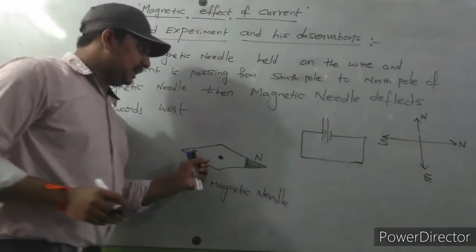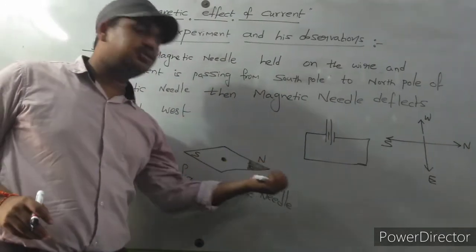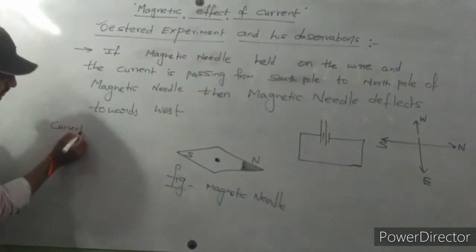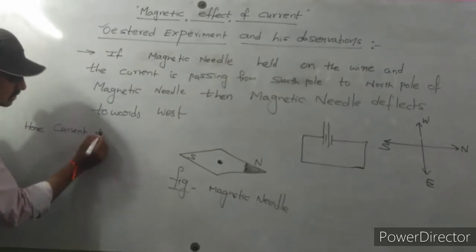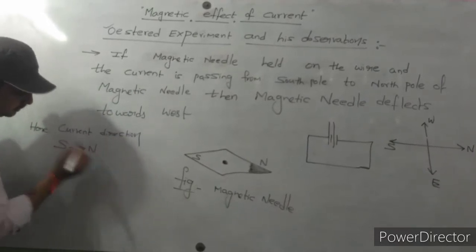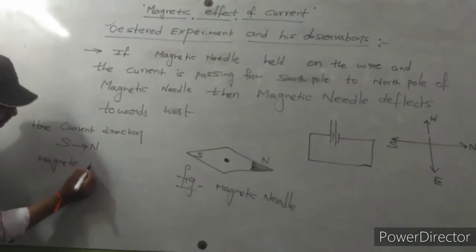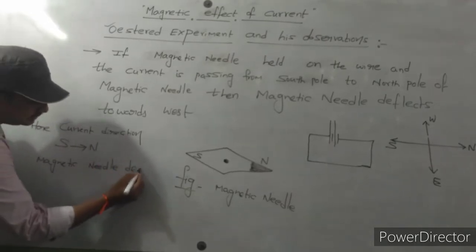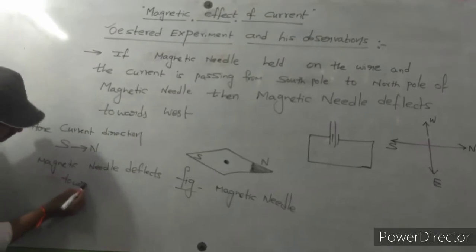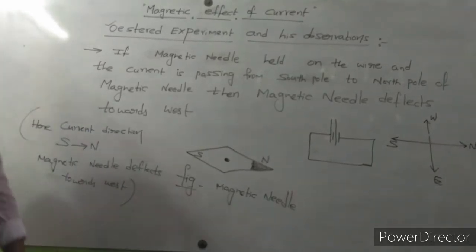If you place the needle here, and current is passing from south to north, the magnetic needle deflects towards west. So this is the observation he did.